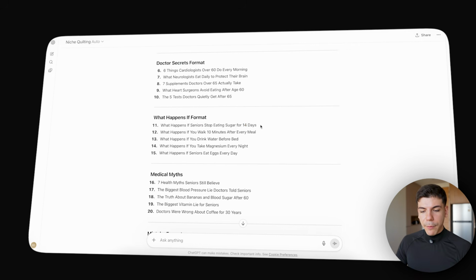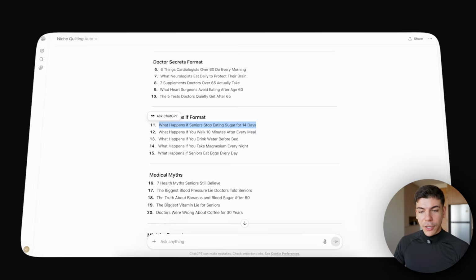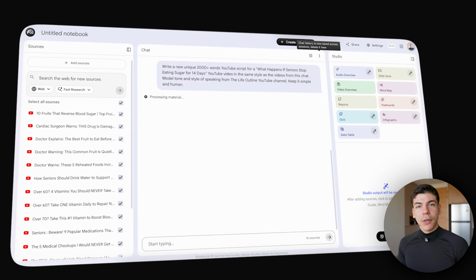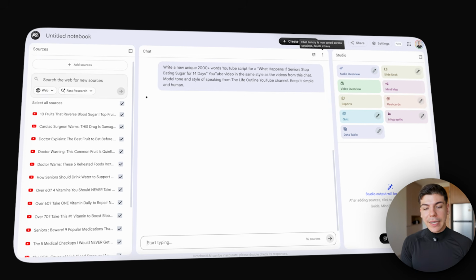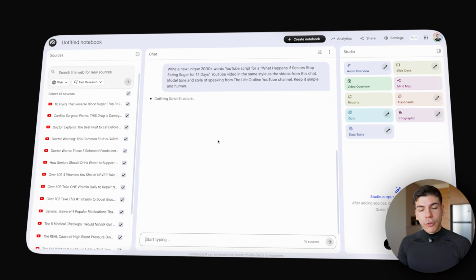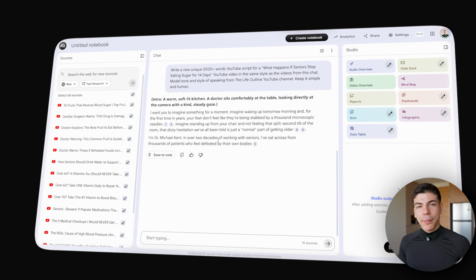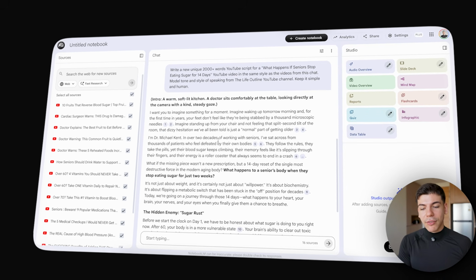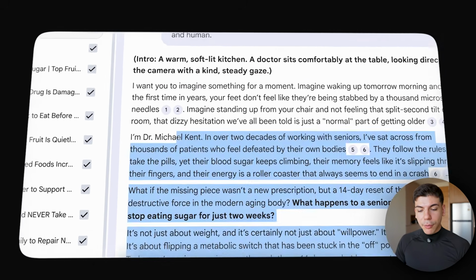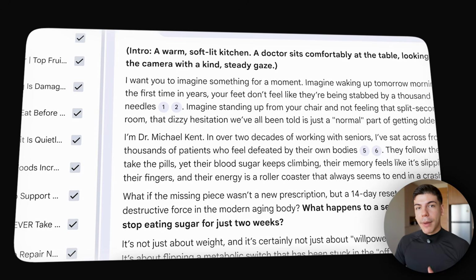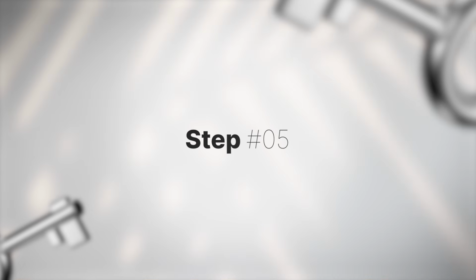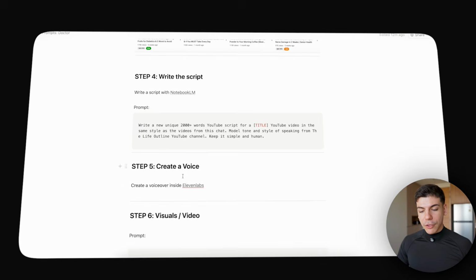and then I can just copy this prompt from the Notion template, grab one of these video ideas that ChatGPT recommended, paste that title here and submit it, and now Google Gemini will, again, based on the style of speaking that channel has, based on all the videos that we've uploaded by simply copy pasting the links, using this new prompt, will write a brand new YouTube script in that exact same style, just on a completely different topic. However, you can see that it's using I'm Dr. Michael Kent, which I had to replace with my own doctor name, which in this case is going to be Dr. David.